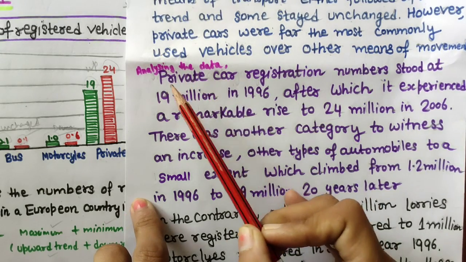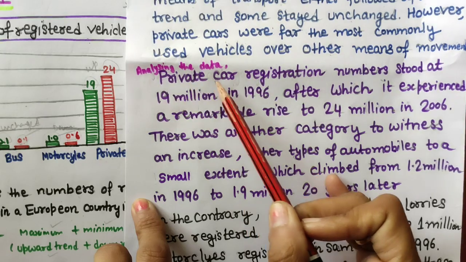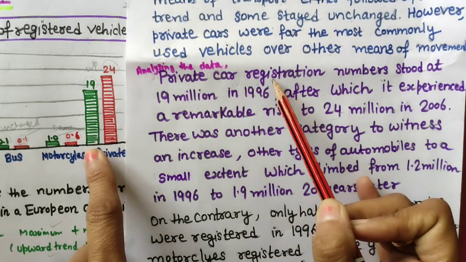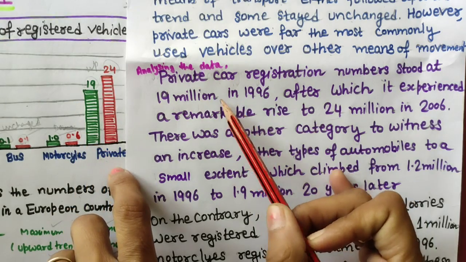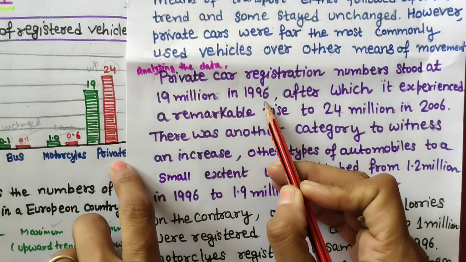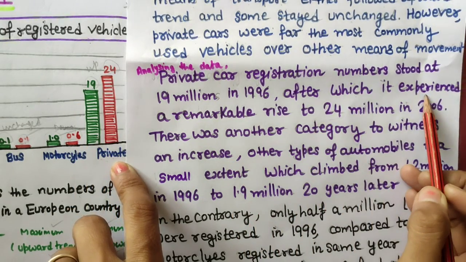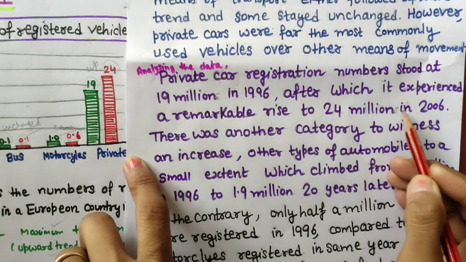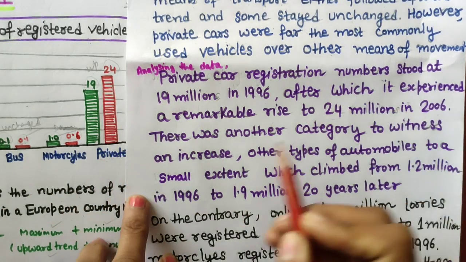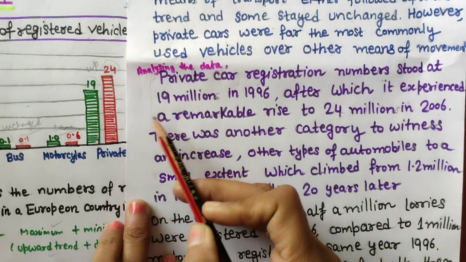Analyzing the data, comma, private cars registration, this is private car registration number, stood at 19 millions in 1996, after which it experienced a remarkable rise to 24 millions in 2006. Okay, so now this is for private cars.